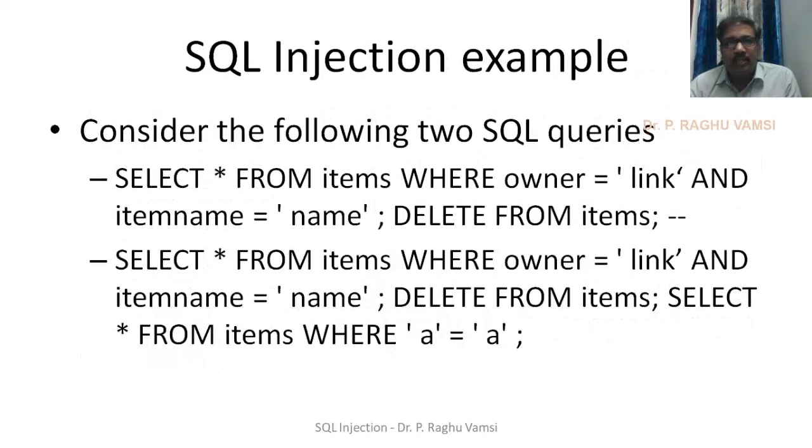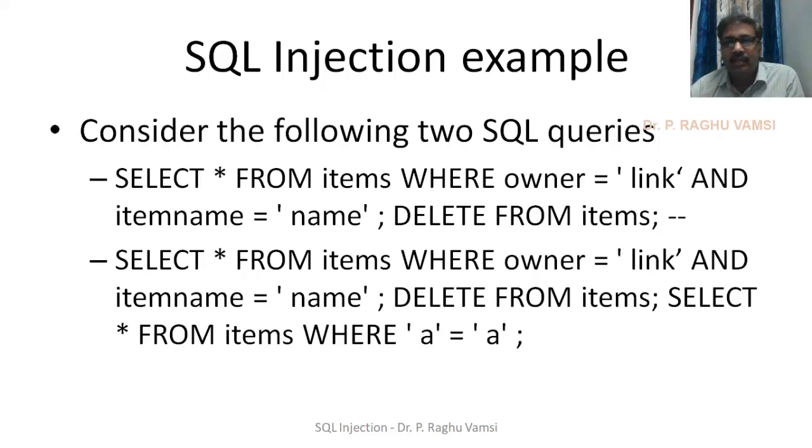Let us see an example of the SQL injection. Consider the following two queries. Select star from items where owner is equal to link and item name is equal to name, semicolon. Delete from items, semicolon, dash dash. Dash dash means hyphen hyphen. Here hyphen hyphen means it is nullifying, or trying to lower the impact of the injection, thereby giving higher priority to the original, actual query.